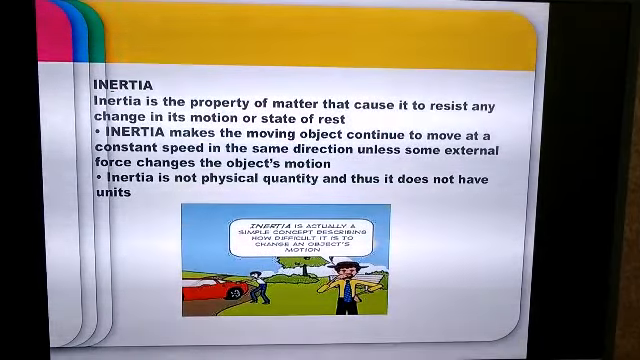Can an object stop by itself? Can an object move by itself? It's not possible. So if an object is at rest, it will continue to remain at rest. And if the object is moving with some speed, it will move with the same speed and in the same direction till we apply an external unbalanced force on it.